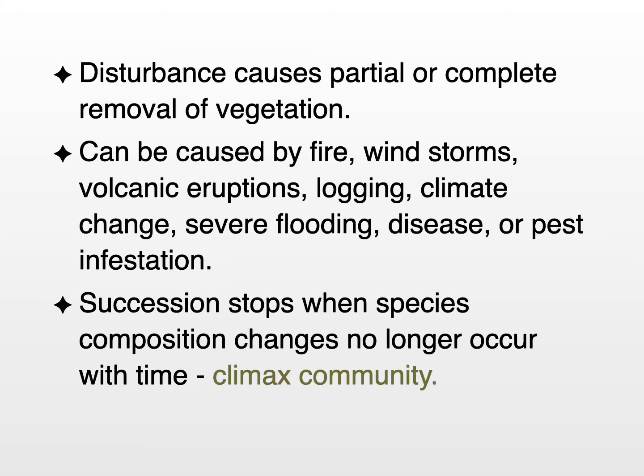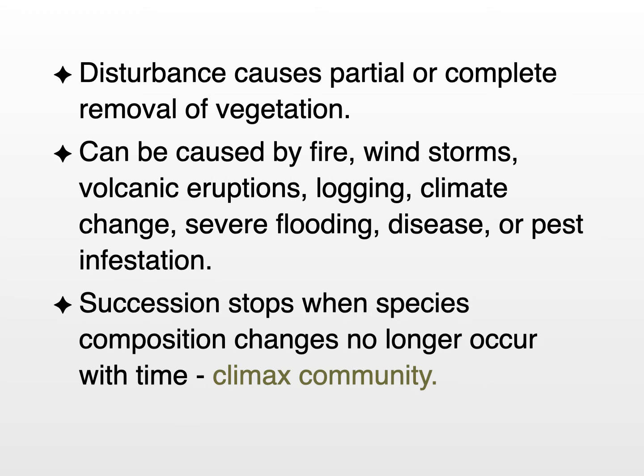Now we know that disturbance can partially or completely remove vegetation. Some things that can cause disturbance include fire, windstorms, volcanic eruptions, logging, climate change, severe flooding, disease, or pest infestations.